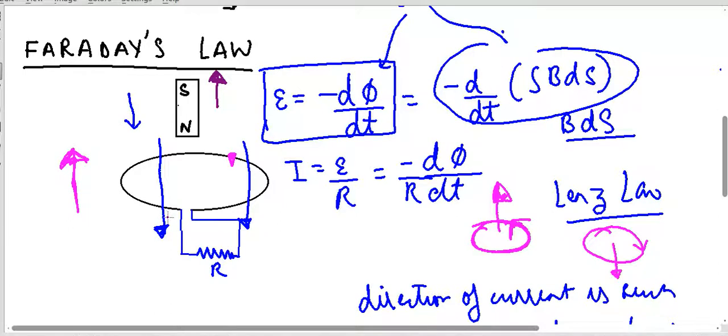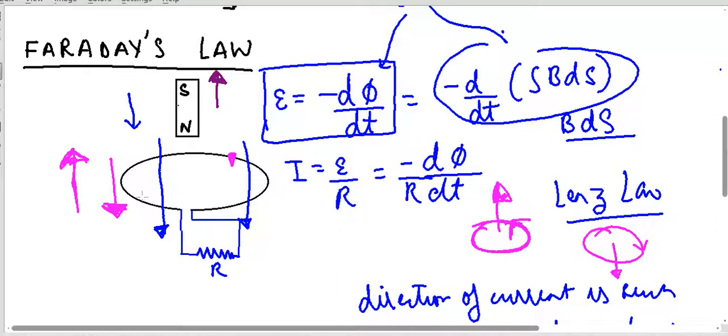So according to Lenz's law, what will be the direction of induced current? It will be in such a way that it opposes this decrease in these blue lines. So how can it oppose the decrease? By producing magnetic lines of force in the same direction, going downward.